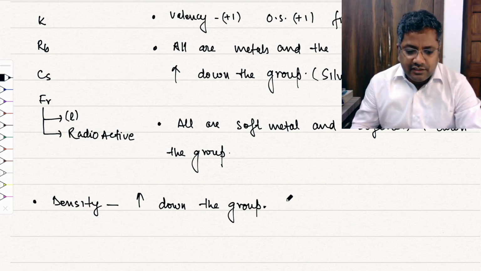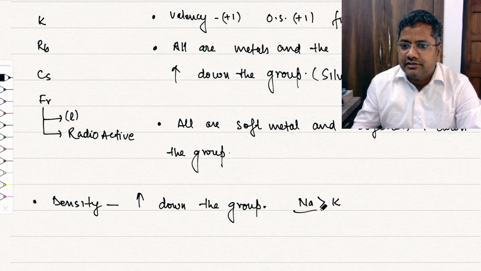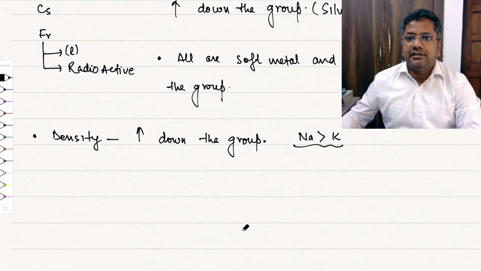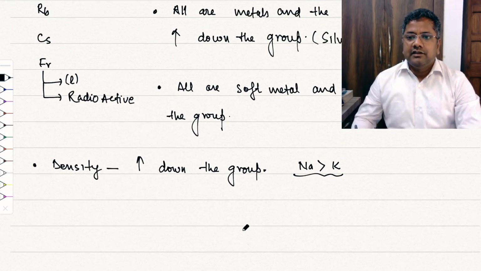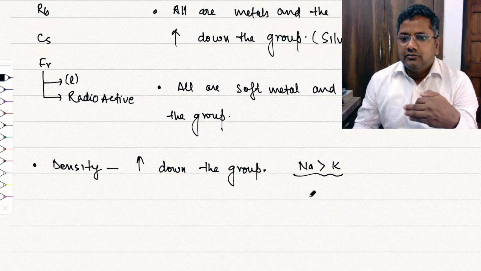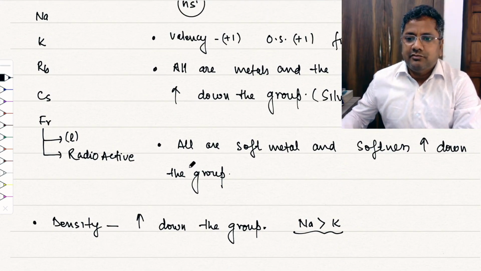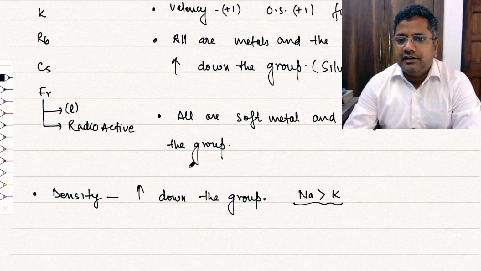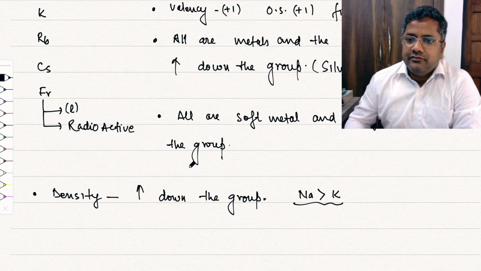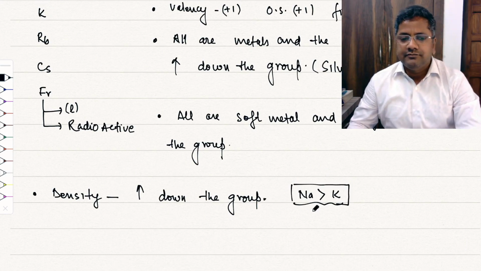But there is one exception, that the density of sodium is more than the density of potassium, right? The density of sodium is more than the density of potassium, although potassium is below sodium. So density increases down the group with this exception.